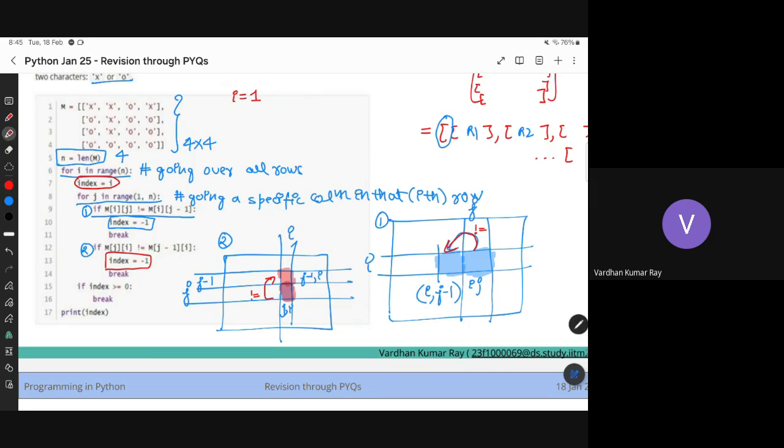So for i is equal to 0, which is the first row, this is equal to this, right? What is the next thing I should say? Anybody? So this is the 0th row.